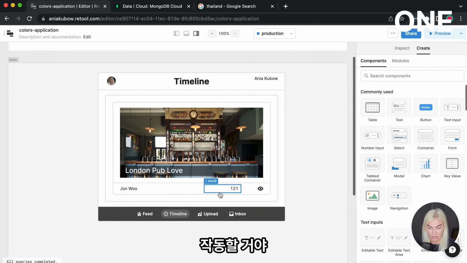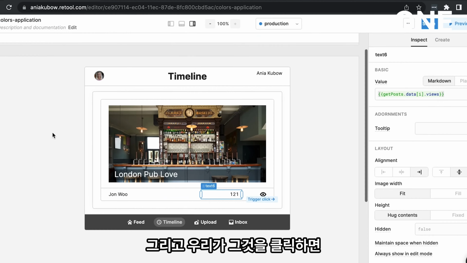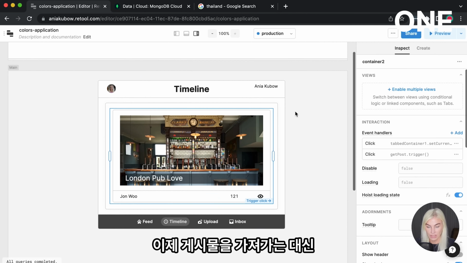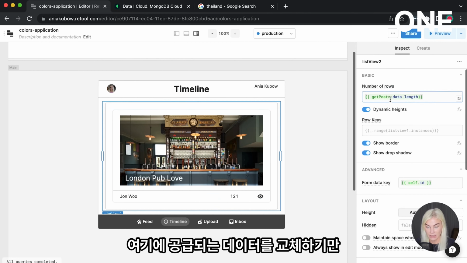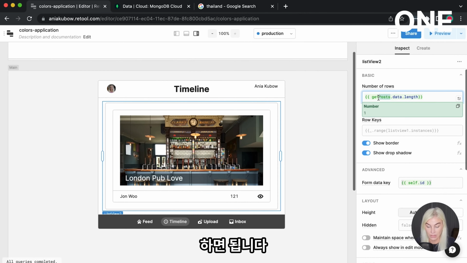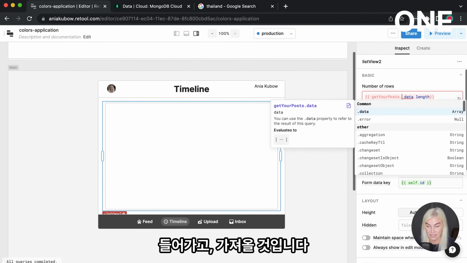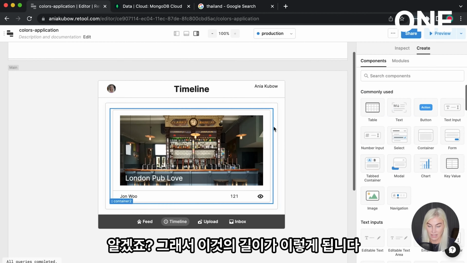Okay, so that will have all the same functionality to it. And if we click on it, we'll be able to see the timeline too. Okay, so that's what we want. We just need to now replace the data that's being fed into this with, instead of going to get posts, we're going to go into get your posts data instead. Okay, so that's the length of this.